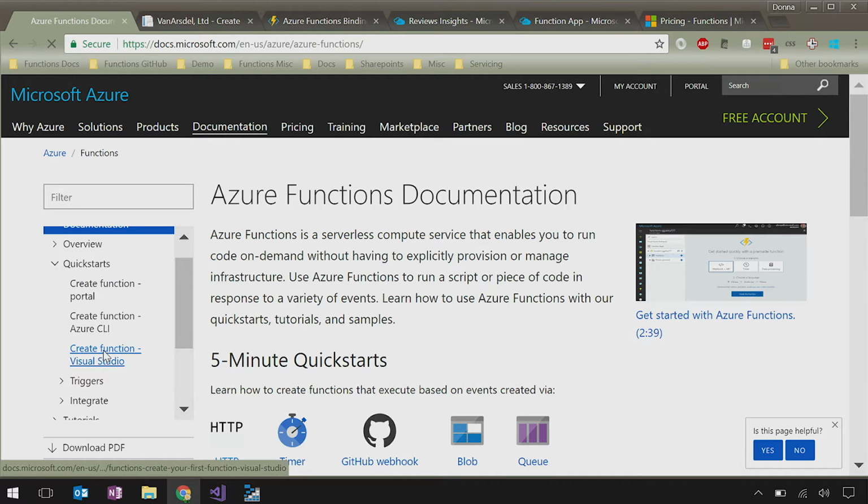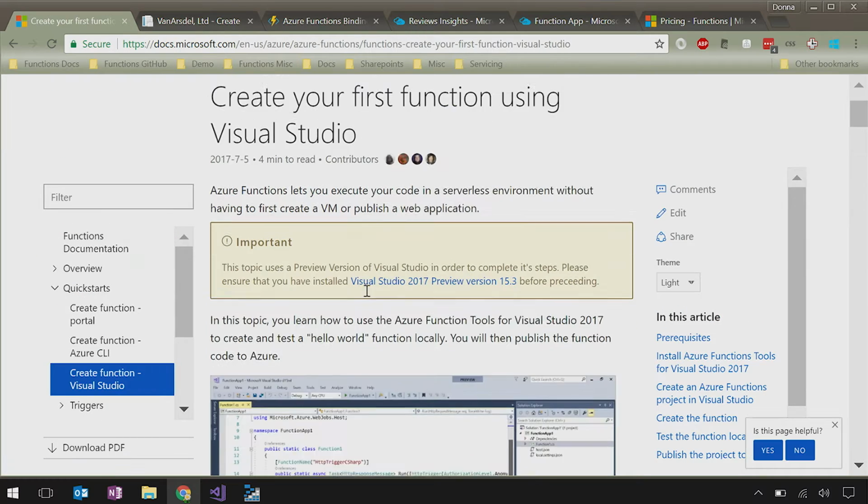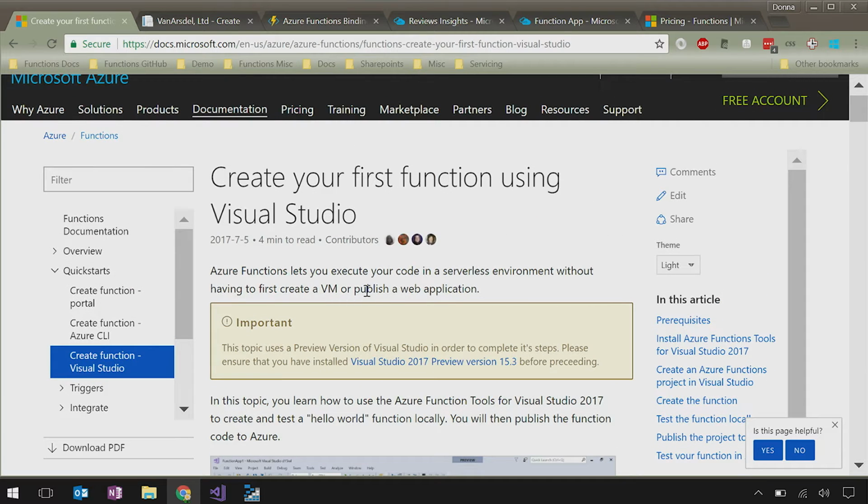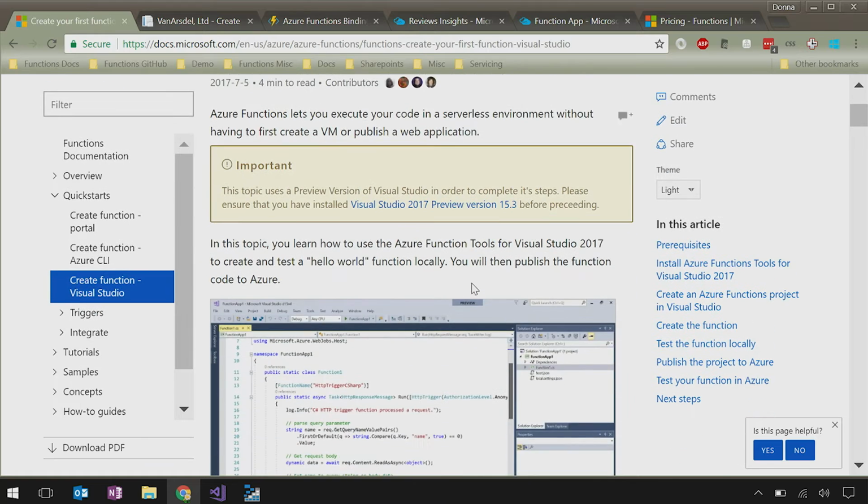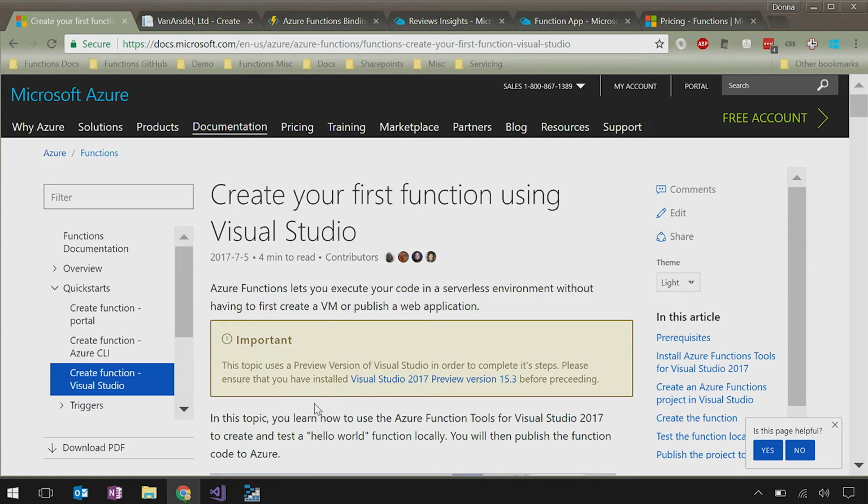Under Quick Starts, there's Create Function Visual Studio. Currently, it's available in the preview channel with Visual Studio Preview 15.3, which is basically VS Update 3. Got it. Which is going to be GA'd very soon. And once that happens, it'll all be included in the Azure workload. Nice. Even maybe by the time this is out, we'll see. Yeah, that would be awesome. In fact, you'll go to this page and maybe it will say something different.